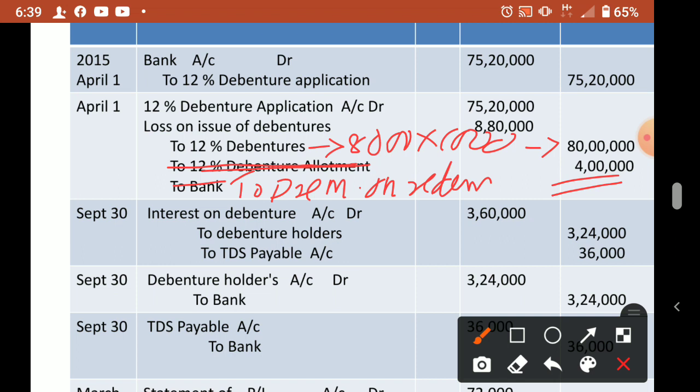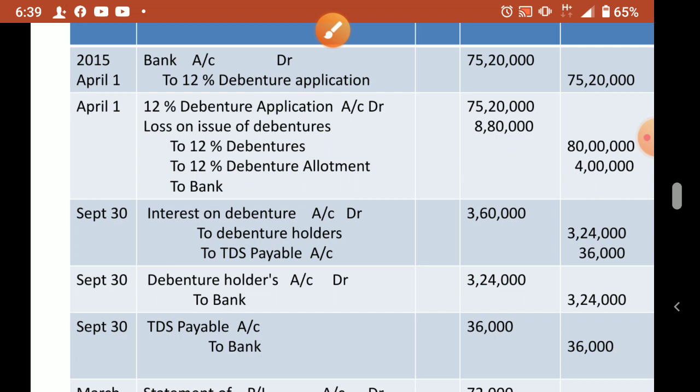Sorry, 8,000 into 50. 8,000 into 50 is the redemption time premium. So 4 lakhs. Now interest we have to calculate. So how to calculate interest? On the total amount of debentures. So what is the total amount of debentures?